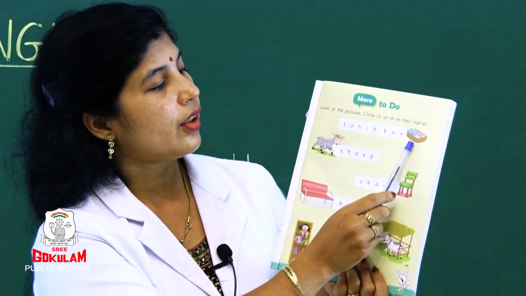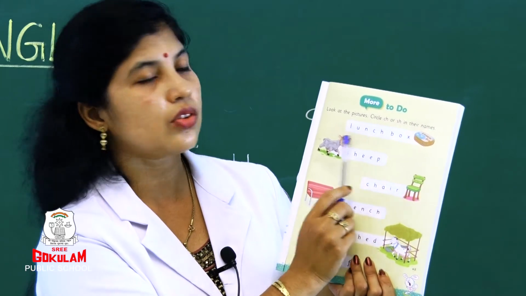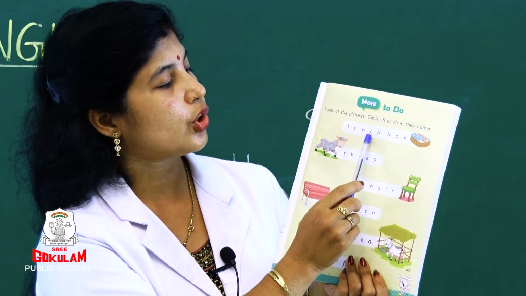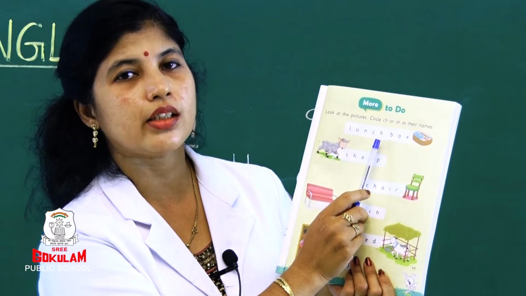Now see here, what is this? Lunch box. Where is CH, children? Yes, so you should circle CH and also say ch.